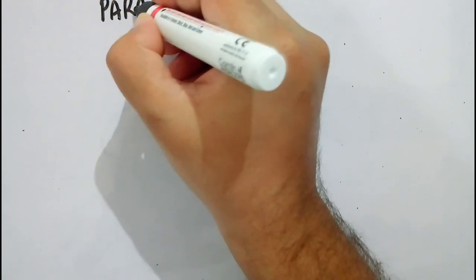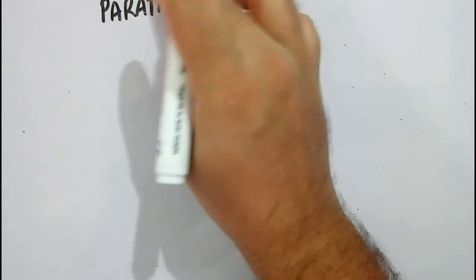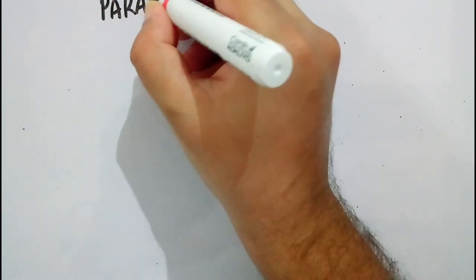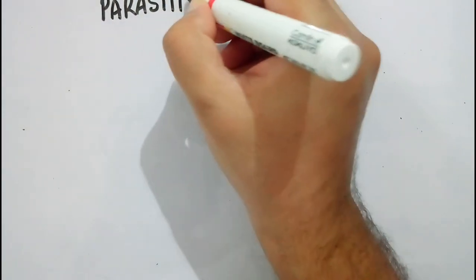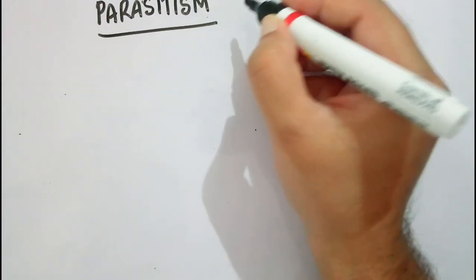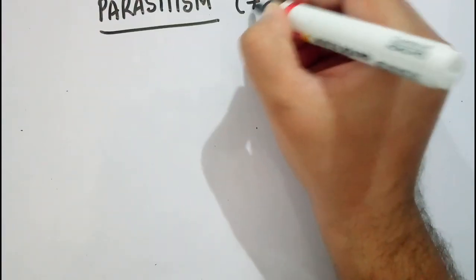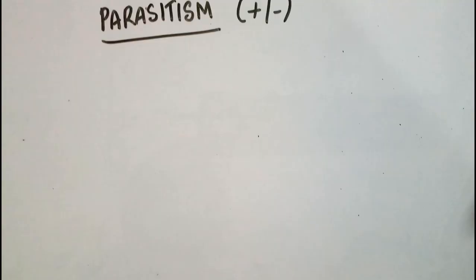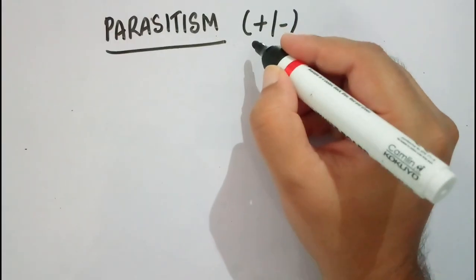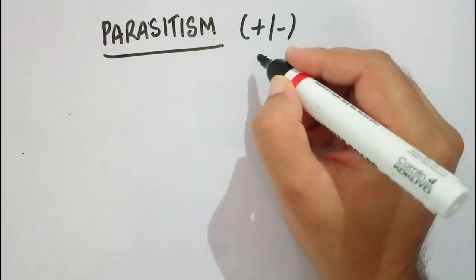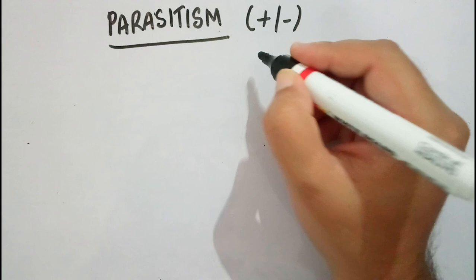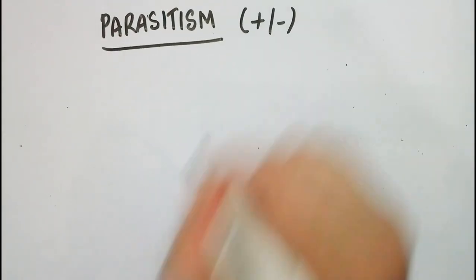So today we'll be discussing parasitism. It is a kind of negative interaction. Parasitism, and what kind of interaction is it? It is a plus-minus kind of interaction. Now why is it plus-minus? Because the parasite is getting benefited and the host is getting harmed. That is why it is a plus-minus kind of interaction.